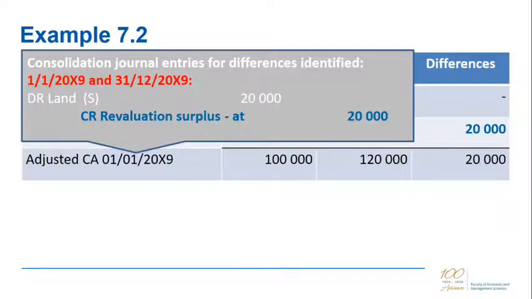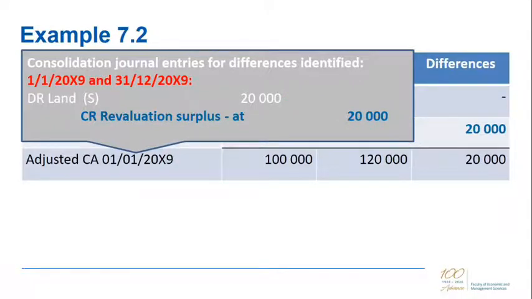By writing this journal entry, you have now created an equity item for that 20,000 difference at acquisition date, which would now be part of the subsidiary's equity to eliminate. And you have created a debit against the land of the subsidiary for that 20,000 Rand.